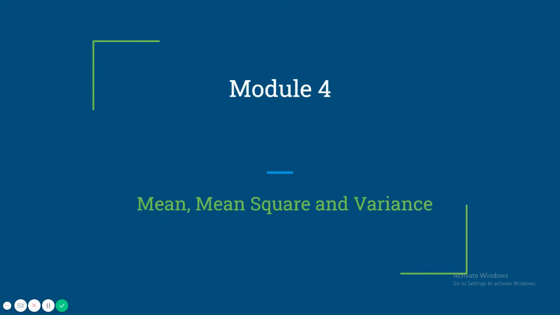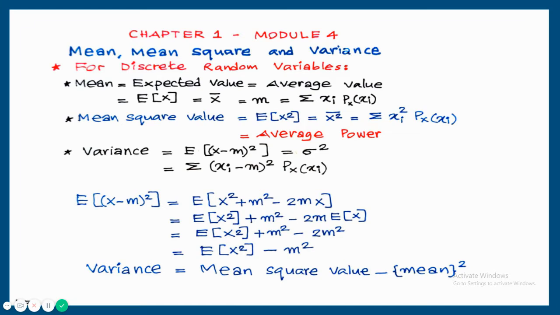Module 4 covers different statistical values like mean, mean square value, and variance. For discrete random variable and continuous random variable, we will study how to calculate all these statistical values. First, we are studying about discrete random variable.